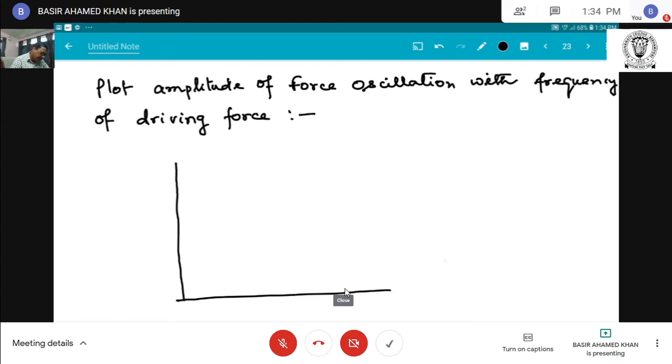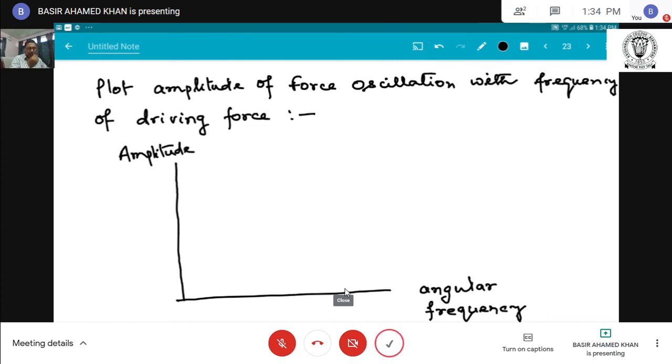This is angular frequency and this is amplitude. Then I will get this type of curve.